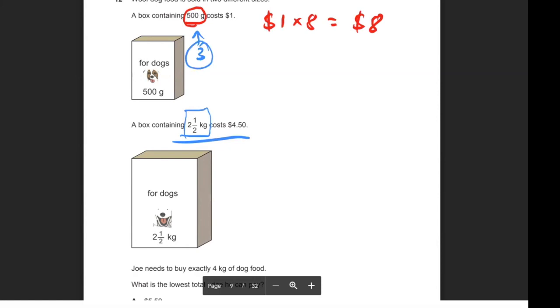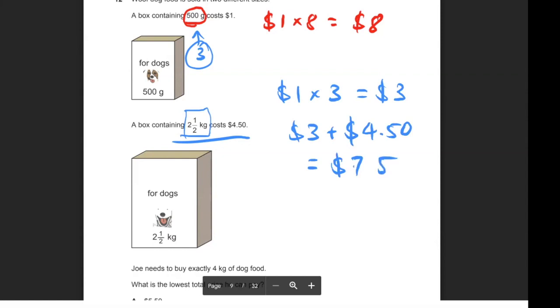If I buy 3 500 grams, that would give me $1 multiplied by 3, which is $3. And I have to just do $3 plus the cost of 1 of these 2.5 kilogram boxes, which is $4.50, which will equal $7.50. So the least I can spend is actually $7.50.